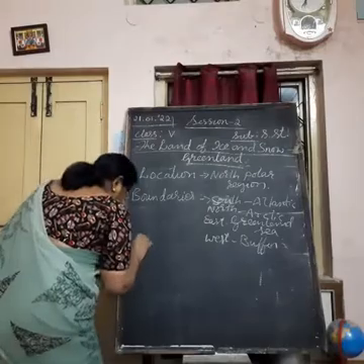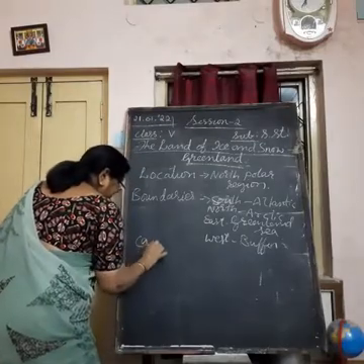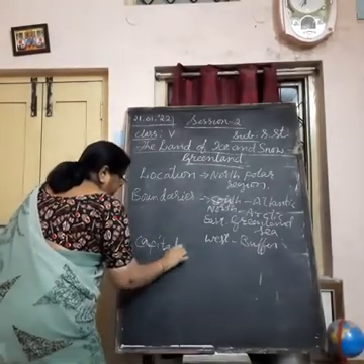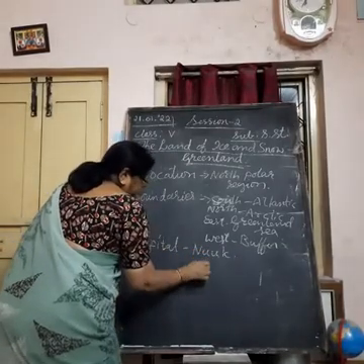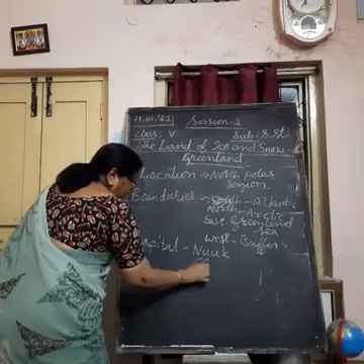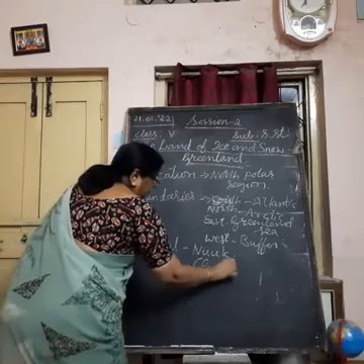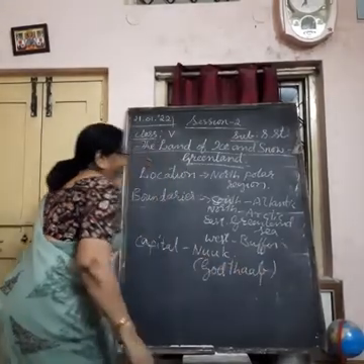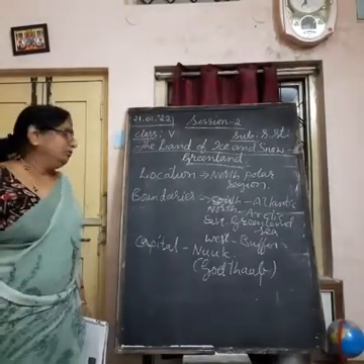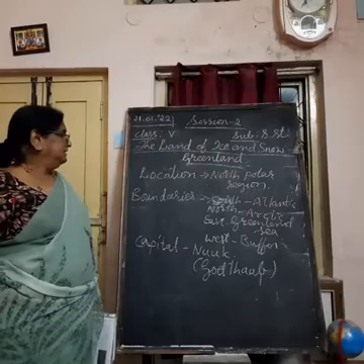And then its capital is Nuuk. Nuuk is the capital. Its old name was Godthaab. Understand?